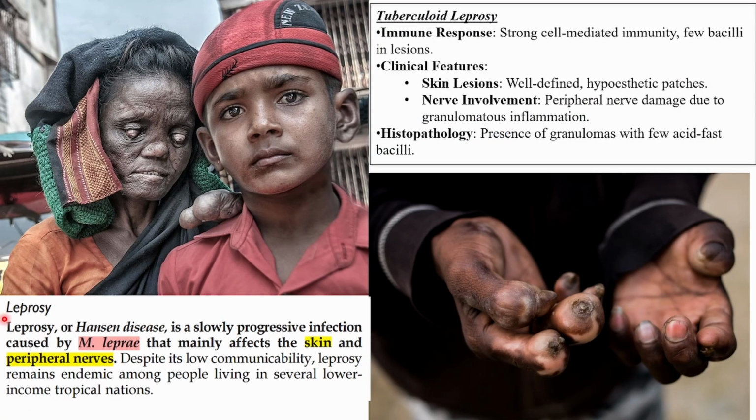Okay, we have leprosy. Leprosy is also called as Hansen's disease because Hansen was the person who might have discovered this. It is a slowly progressive infection caused by Mycobacterium leprae. In tuberculosis, we had Mycobacterium tuberculosis. This is Mycobacterium leprae. Both are acid-fast bacilli that mainly affect the skin and the peripheral nerves. Okay. Then we have, despite its low communicability, leprosy remains endemic among the people in several low income tropical nations.